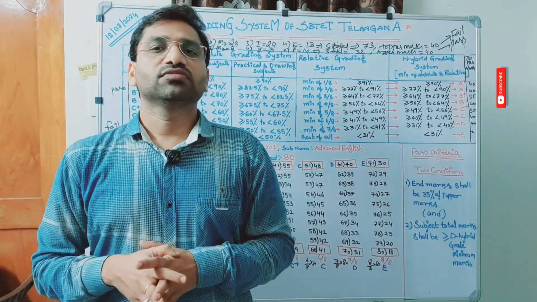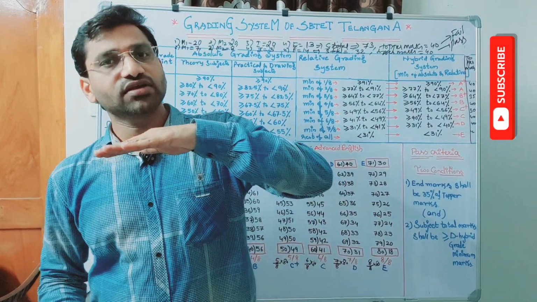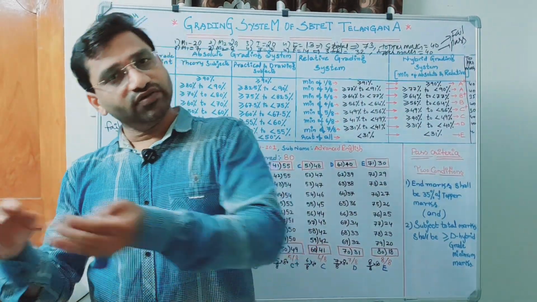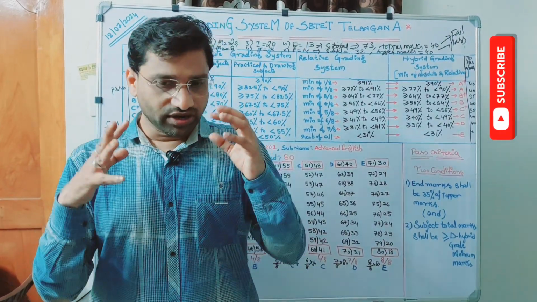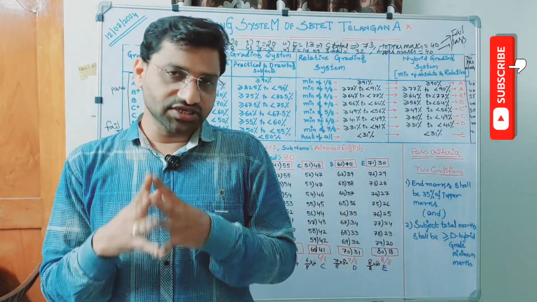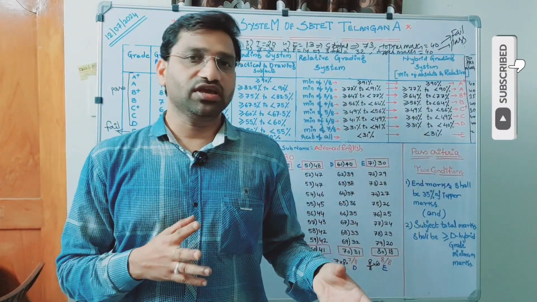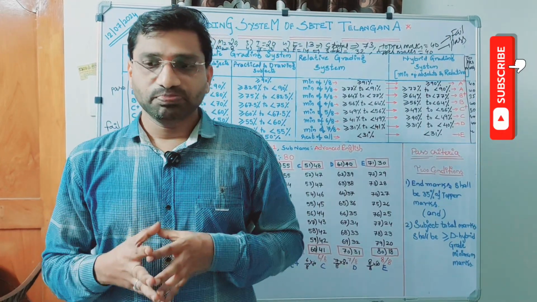So it's very simple. For the supplementary results, there is no grading separately. Only the regular grading system will be taken, compared and processed. So you need to check your pass criteria with respect to the regular grading system only, not the supplementary grading system.